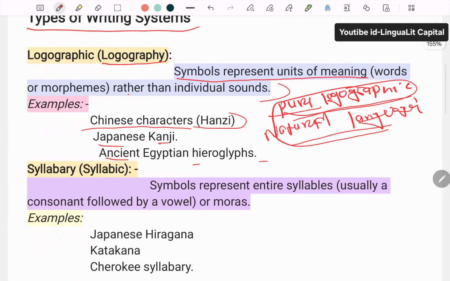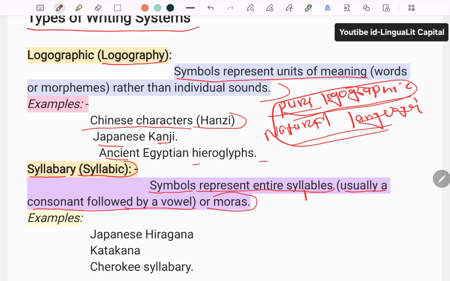Next, we have another type, which is known as the syllabary or syllabic. Syllabic means symbols that represent entire syllables. What are syllables? A syllable is usually a consonant followed by a vowel, or a mora.